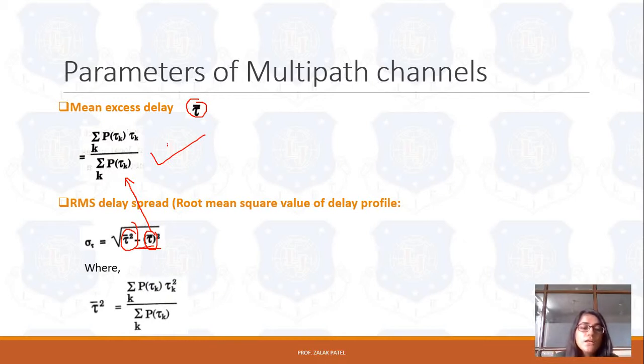That means for tau square bar, instead of the single time period, you have to take the square of that particular time period. If you have the value of mean excess delay and tau square bar, then you can easily calculate the RMS delay spread, called sigma t. You can also denote it simply as sigma. So it is our RMS delay spread.